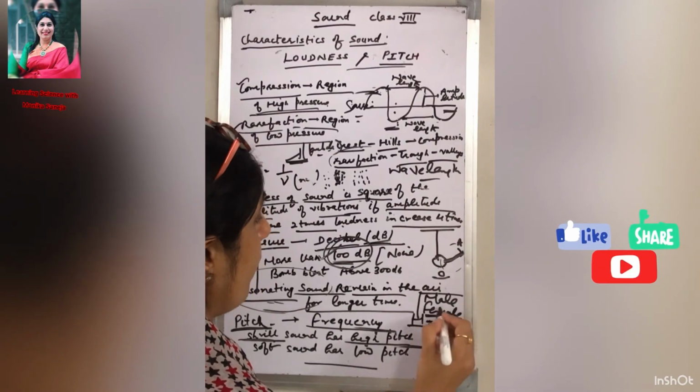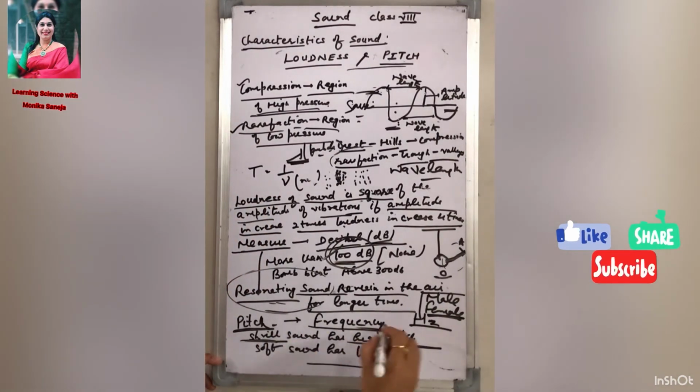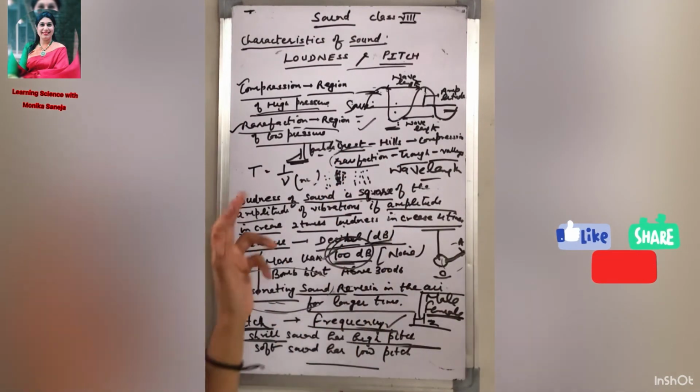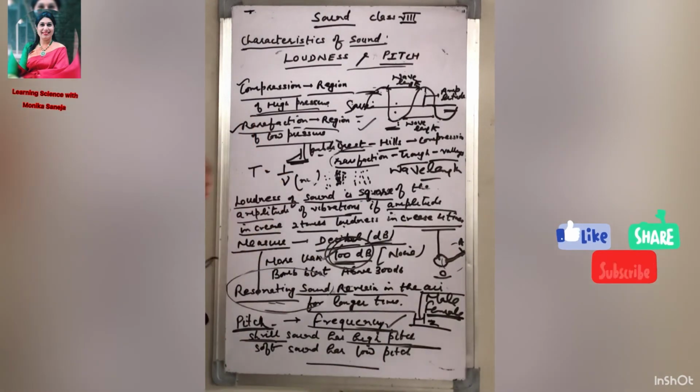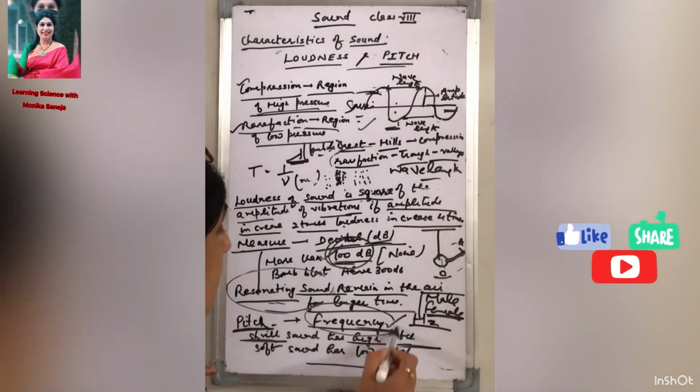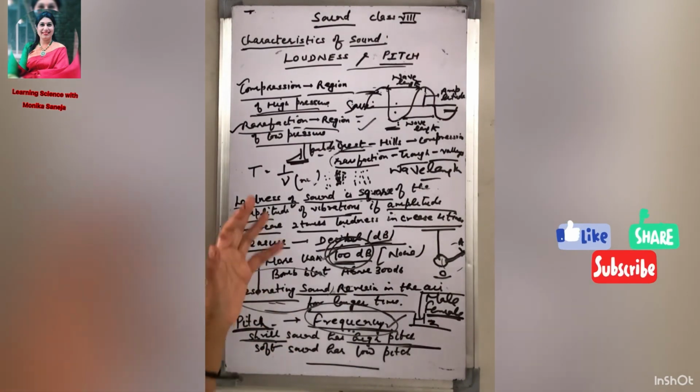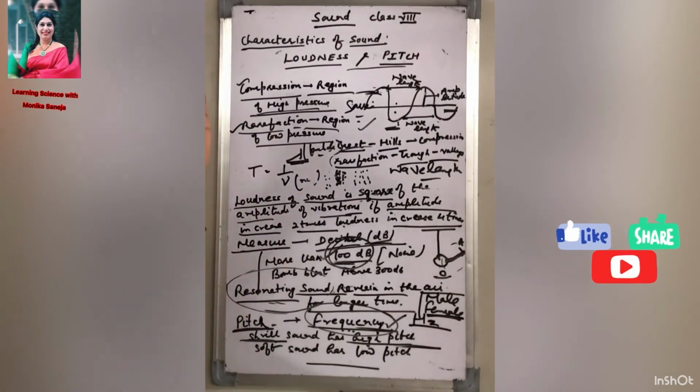Women have sound of high frequency, and men have sound of high amplitude. That's why the voice of a male is louder than the voice of a female, and the female voice is shrill, thin, as we say. The female voice is shriller than the male voice because it has higher frequency, and the male voice has higher amplitude. So beta ji, these are the characteristics of the sound.